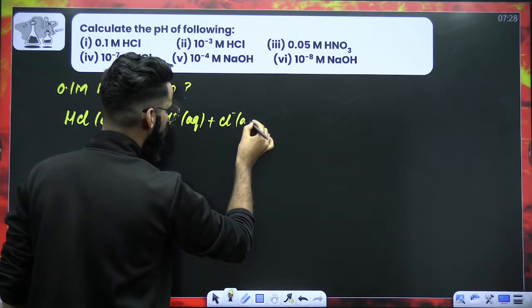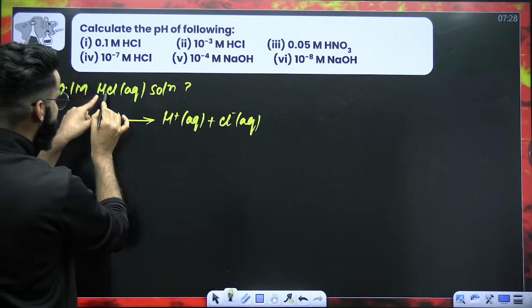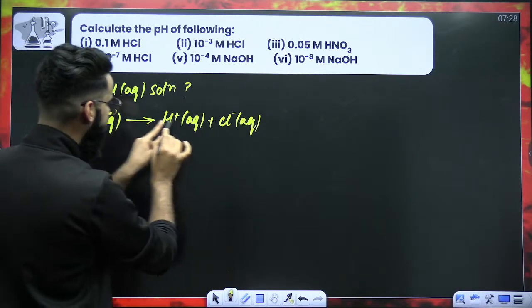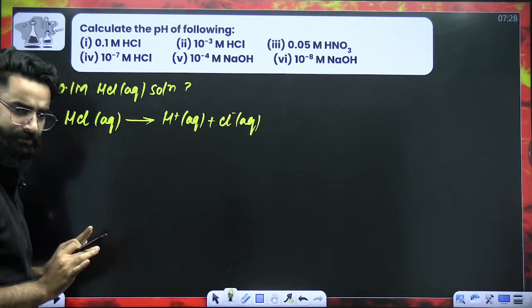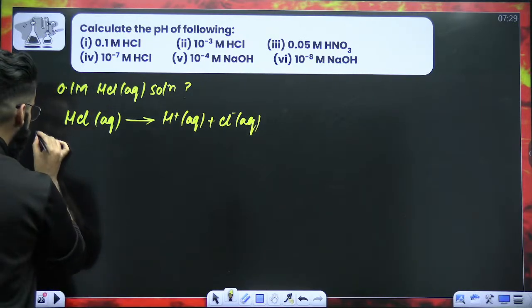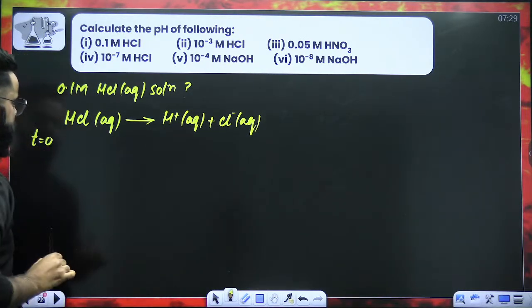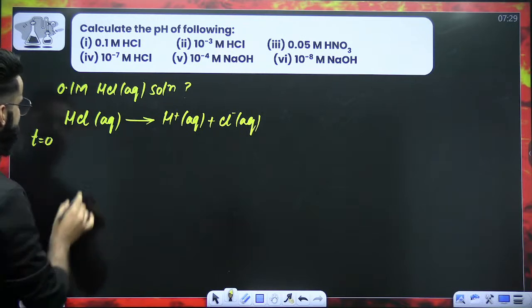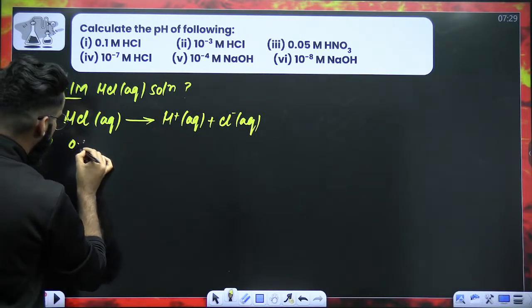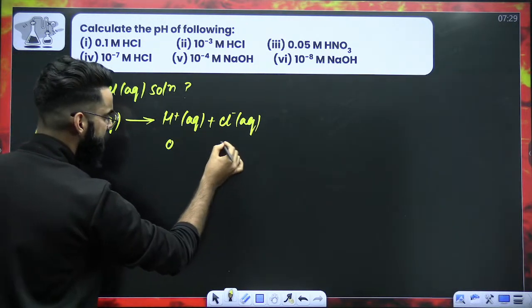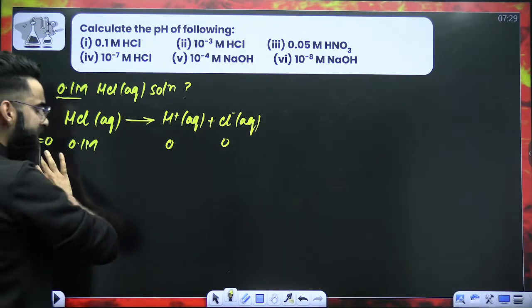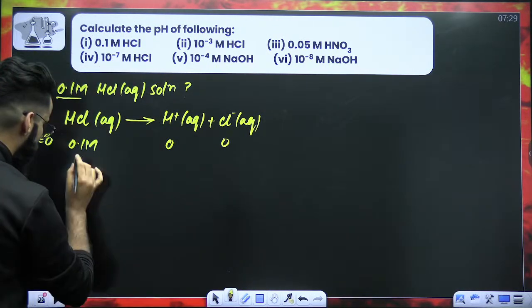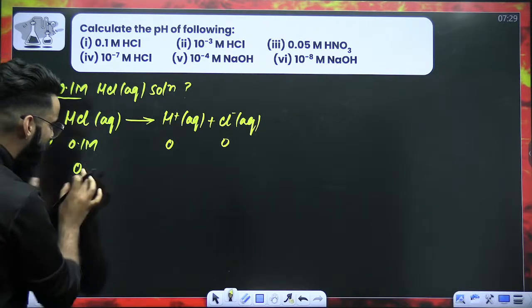So basically, when you introduce HCl in water, it will completely dissociate into its ions, right? Because it's a strong electrolyte. Now, dear students, if I ask you, at time t equal to 0, what was the concentration of HCl that was given to us? 0.1 molar. So this was 0, this was 0. Now it's a strong electrolyte, it will get completely dissociated, right? So I'll be left with nothing of this HCl.